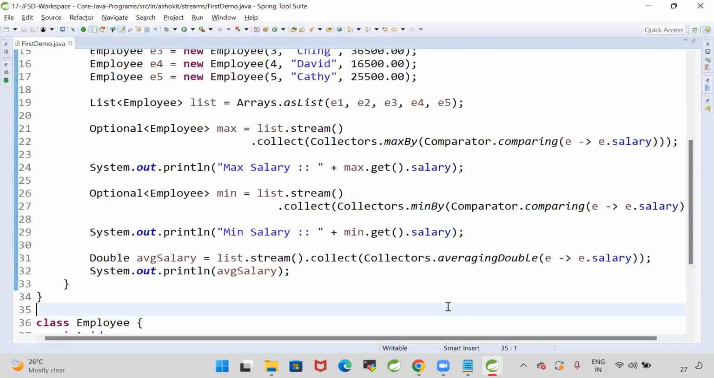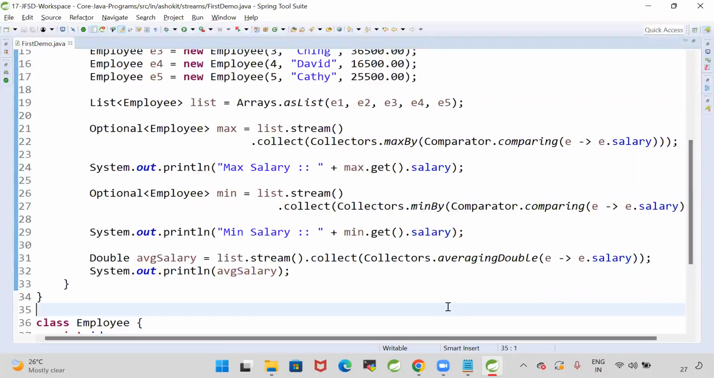First we are creating a stream. From the stream we are calling the collect method. Then we are calling Collectors.maxBy, minBy, averagingDouble. For the maxBy, we are giving a comparator with comparing. It is going to take the employee data. The comparing method is expecting a function, which will take the employee object as input and return the salary as output. Then it will compare each employee salary and identify which is the maximum. Similarly, Collectors.minBy takes a comparator. In that comparing method, E with E.salary.